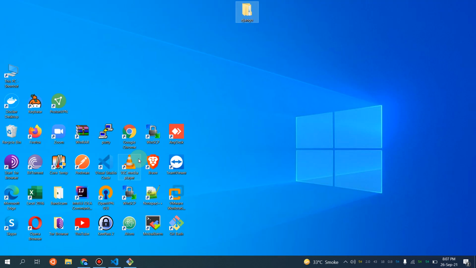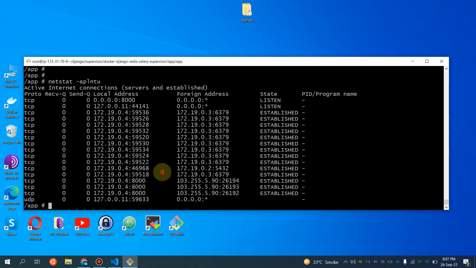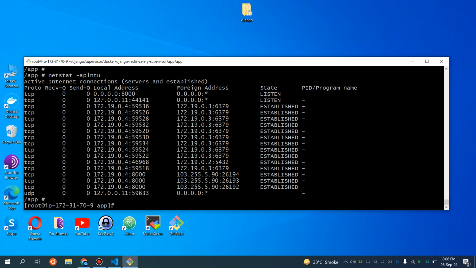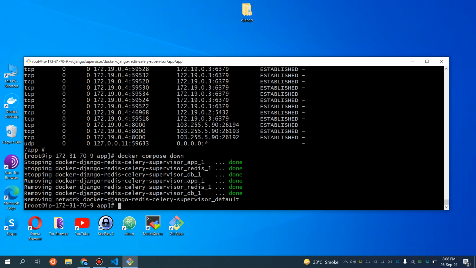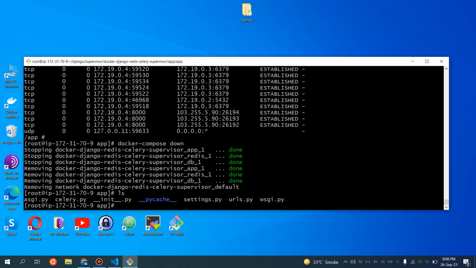So again, I will be tearing down this architecture. If I do Control D to exit, and then docker compose down, I will be moving to the last section of our video, and I want to share this understanding. In my later videos, I will be covering the cloud architecture, so why we are using supervisor here and what is the reason for that.